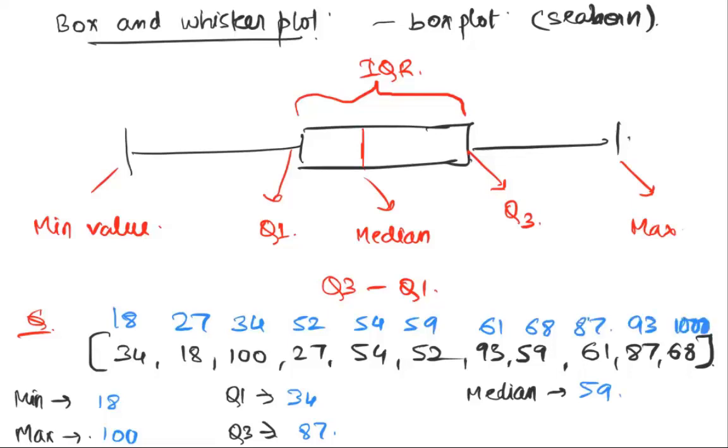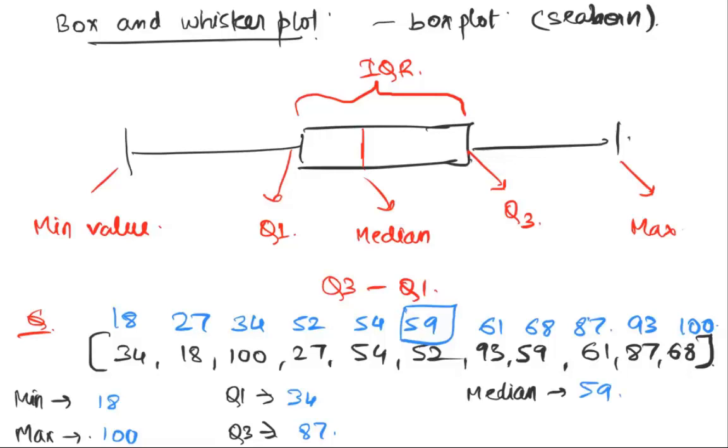Perfect. How many terms do we have here? There are 11 terms, so that's brilliant for us. We look at the sixth term. 1, 2, 3, 4, 5. This becomes my median automatically because there are 5 points to the left of it and 5 points to the right.